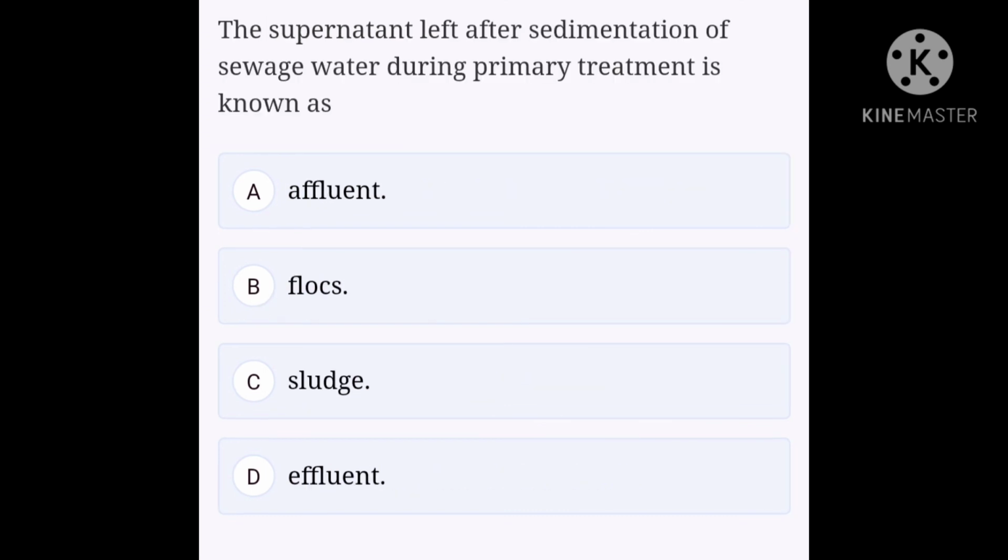Next one. The supernatant left after sedimentation of sewage water during primary treatment is known as option A, effluent. Option B, flocs. Option C, sludge. Option D, effluent. The right option is D, effluent is the right answer.